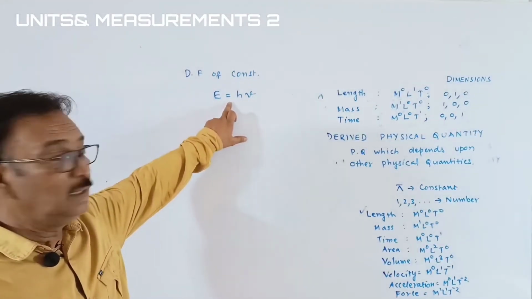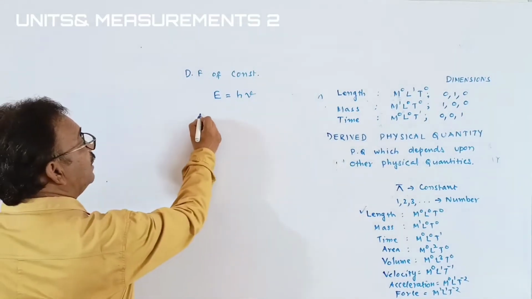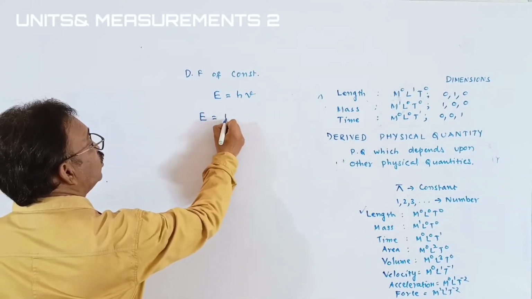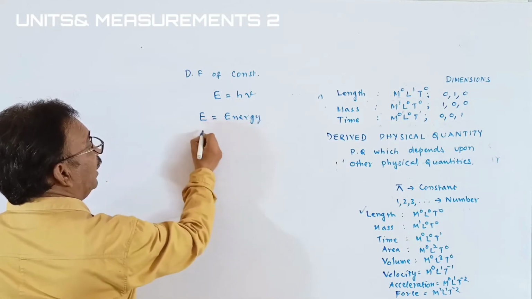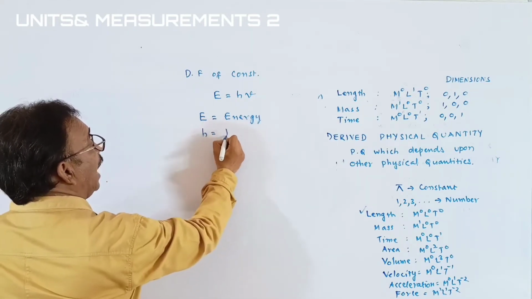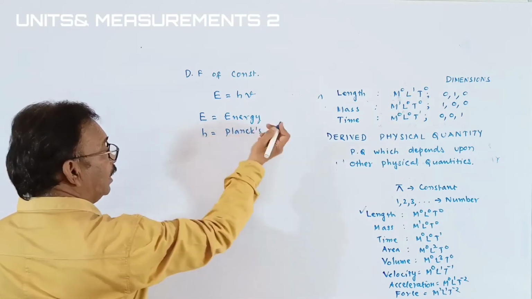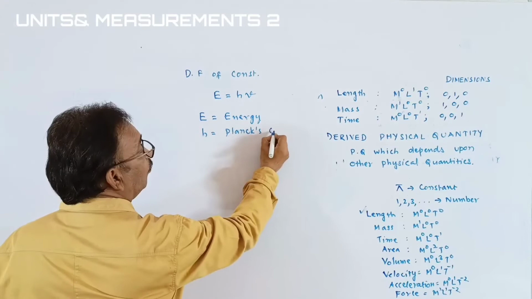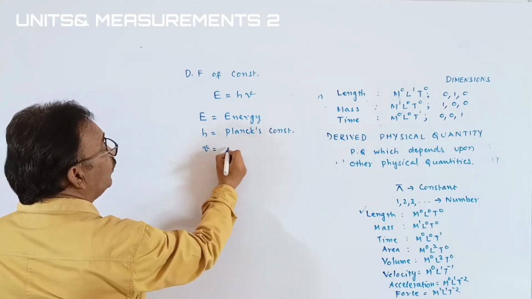Energy is equal to h into nu. What is E here? E is energy, students. H is Planck's constant. You will learn about this in coming study, students. And nu means frequency.